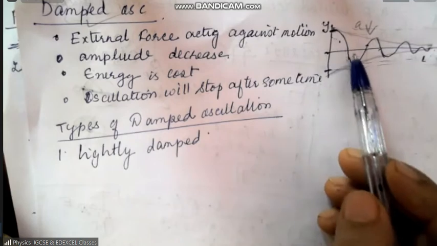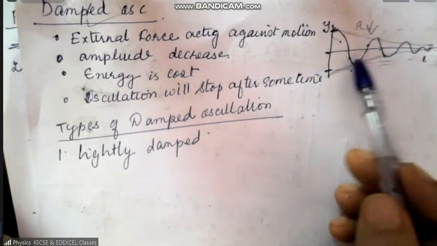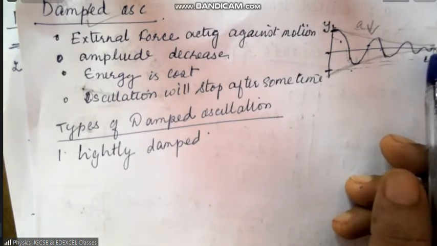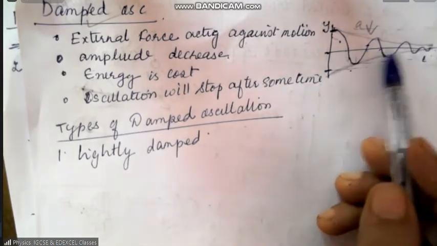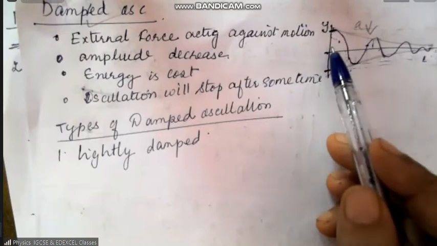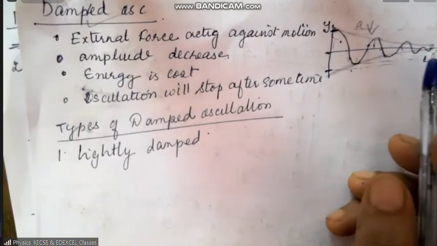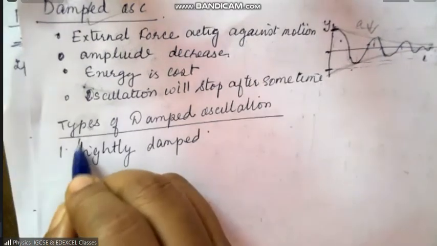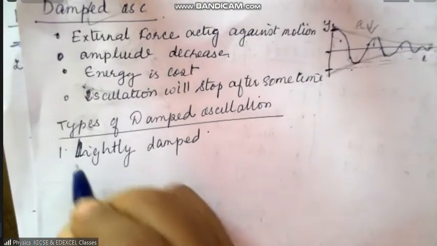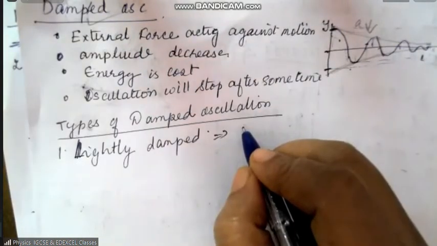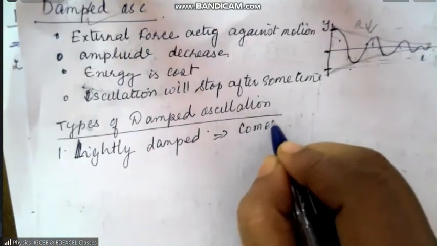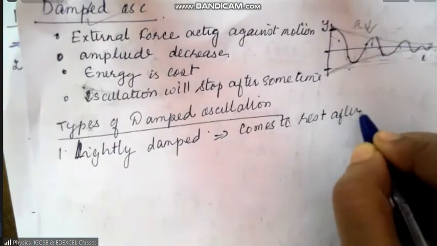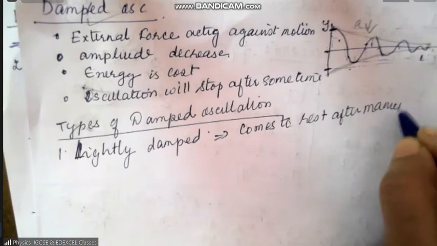Here, the amplitude gradually decreases, but it continues to oscillate a few more times before coming to rest. It does oscillate, you can see oscillation, but every time the amplitude decreases and finally goes back to 0. So lightly damped means it comes to rest after many oscillations.